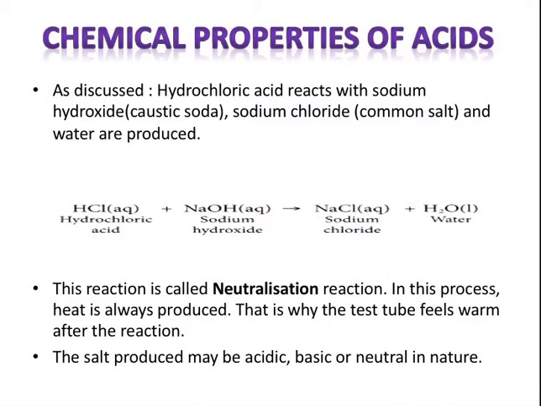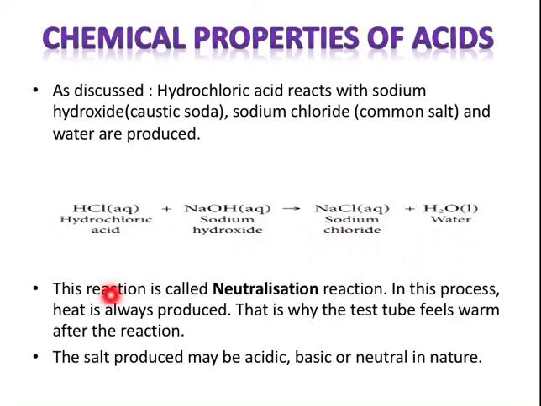So as discussed, hydrochloric acid reacts with sodium hydroxide, that is caustic soda, and sodium chloride, which is a common salt, and water are produced. The reaction is like such as HCl, hydrochloric acid. HCl is the symbol of hydrochloric acid, and when it reacts with NaOH, that is sodium hydroxide, it will give sodium chloride plus water.